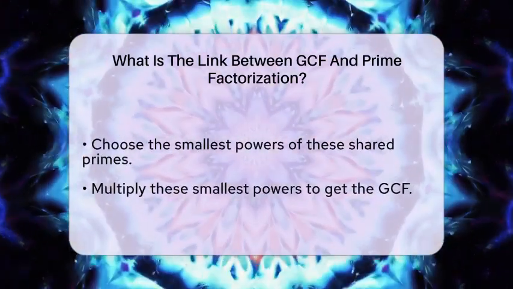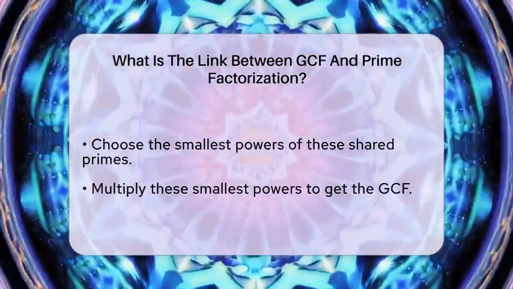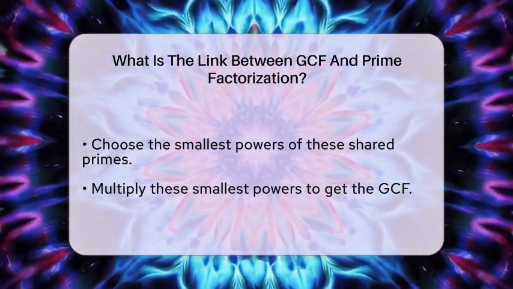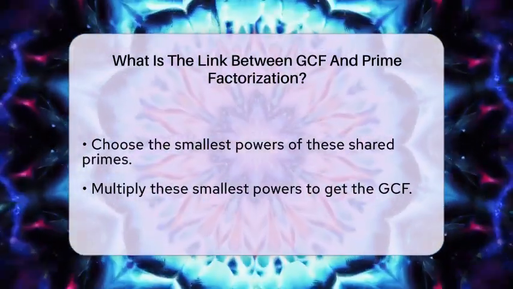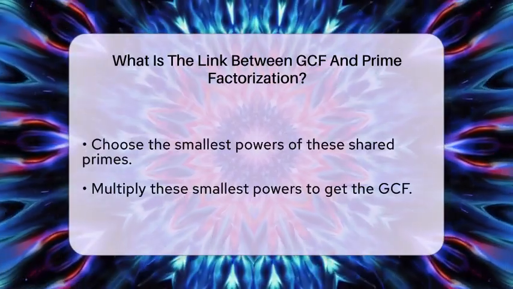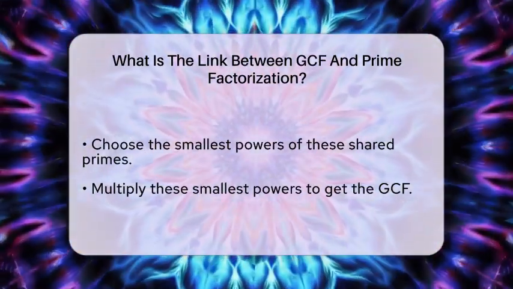Next, you multiply these common prime factors at their smallest powers. So, 2 squared times 3 to the first power equals 4 times 3, which is 12. That 12 is the greatest number that divides both 36 and 120 without leaving any leftovers.